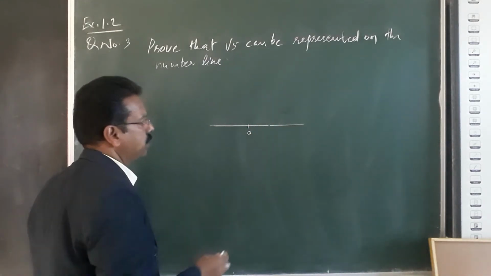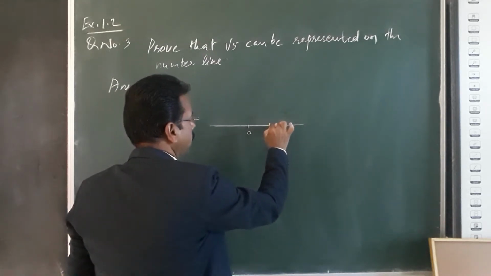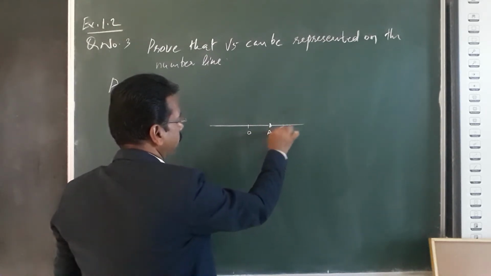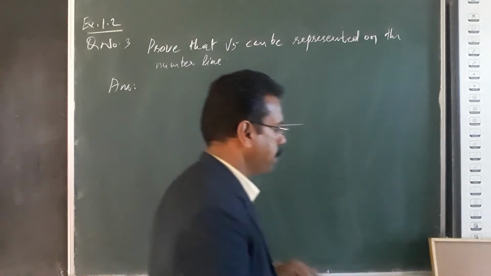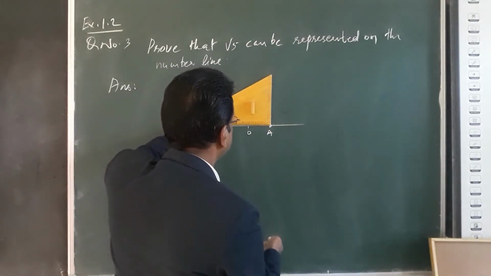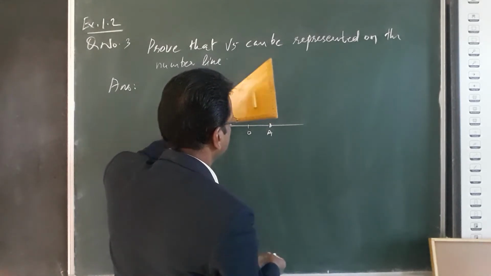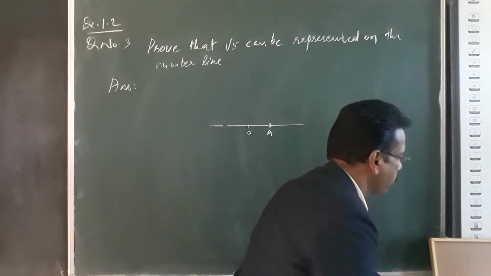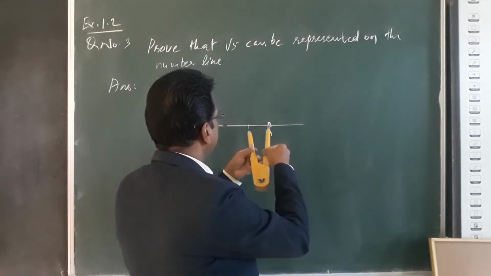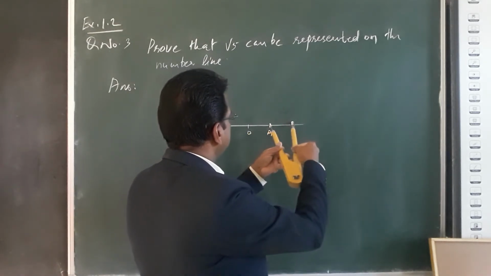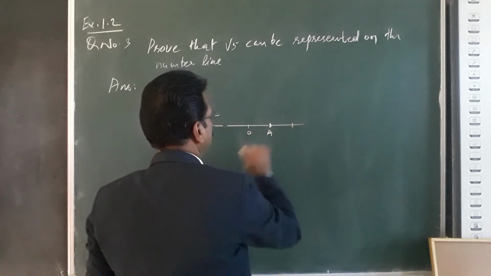Take 1 unit, any 1 unit here. Let it be A. And draw a perpendicular. Take 1 more unit. This is 1 unit, and this is 2 units.